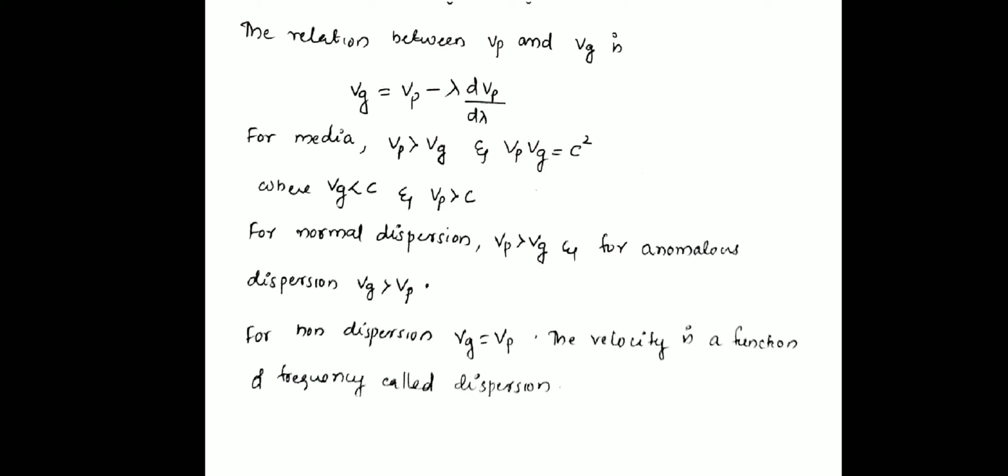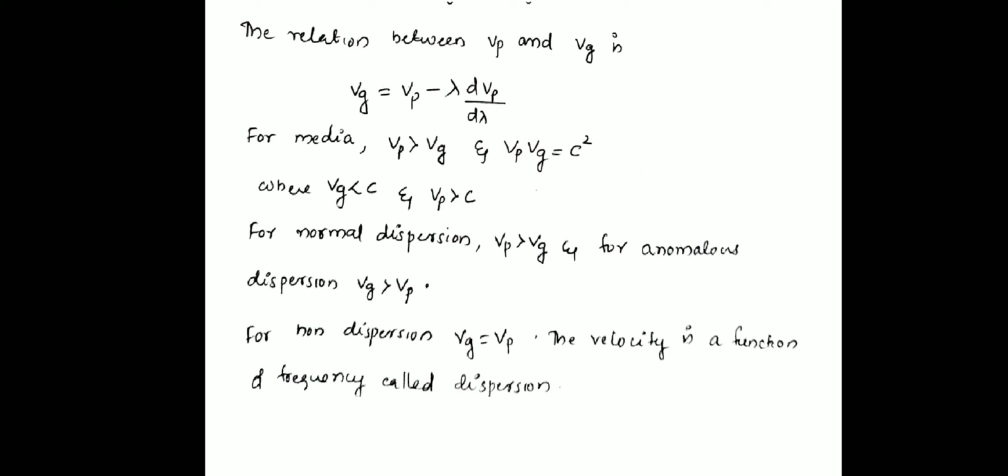We already said that omega being a function of wave number is called dispersion. For normal dispersion, Vp is greater than Vg. That's the usual case. Sometimes, if Vg is greater than Vp, that condition is called anomalous dispersion.